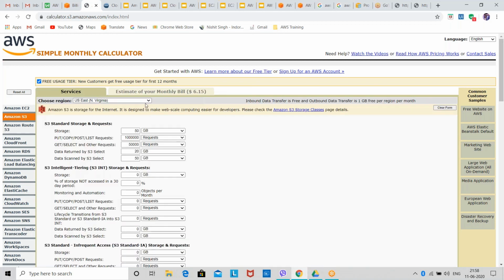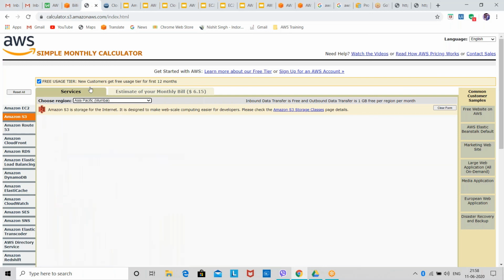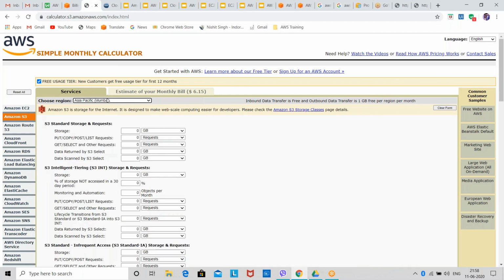You can also change the region. Like if I change the region from North Virginia to Mumbai, there might be some difference in my storage and all, because North Virginia is in America and Mumbai is in India, right? So there is a huge difference in the cost of hardware in all the countries.